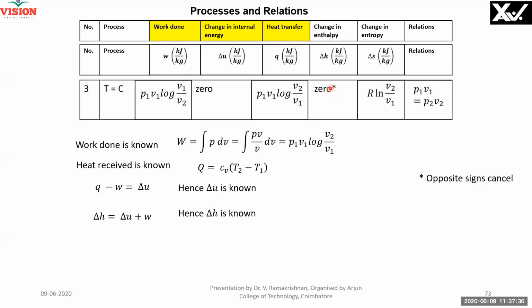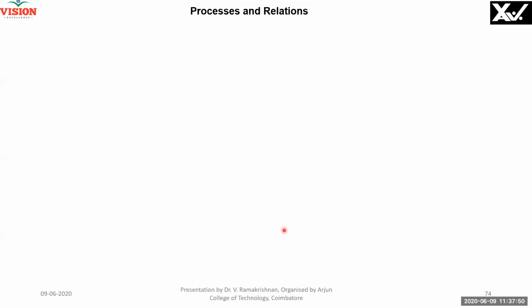Therefore, you get 0. Please be careful. These two are the same. Here it is V1 by V2. Yes, V2 by V1. Right? Therefore, it is 0. And then del S is known, because dQ by T is known. Q is known. dQ by T is known. You can find out everything.